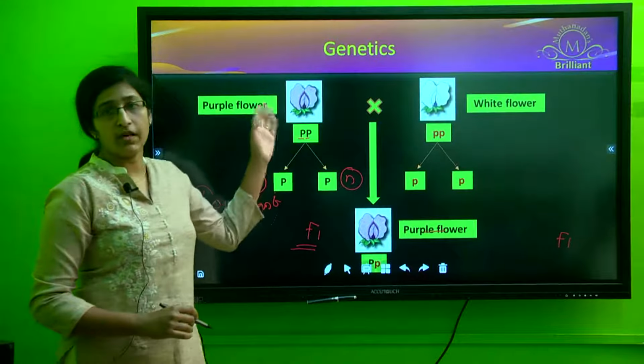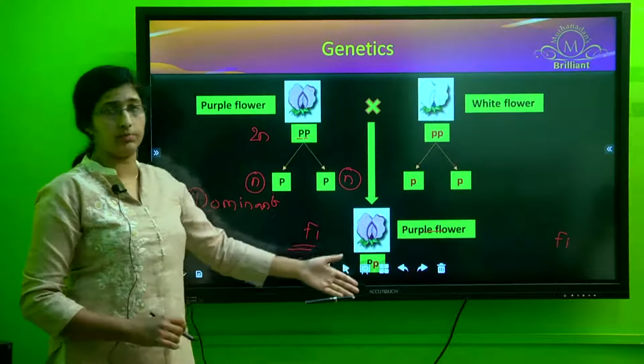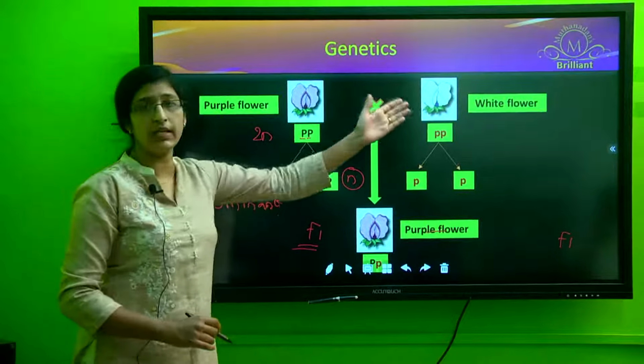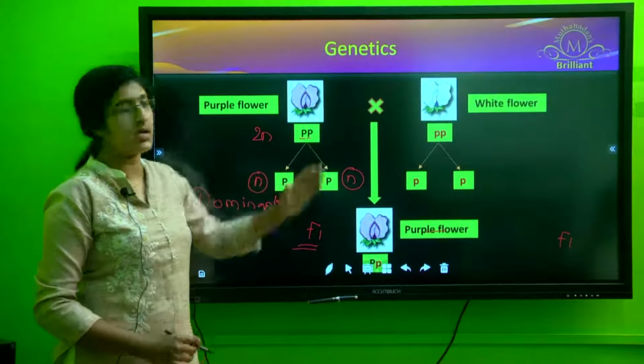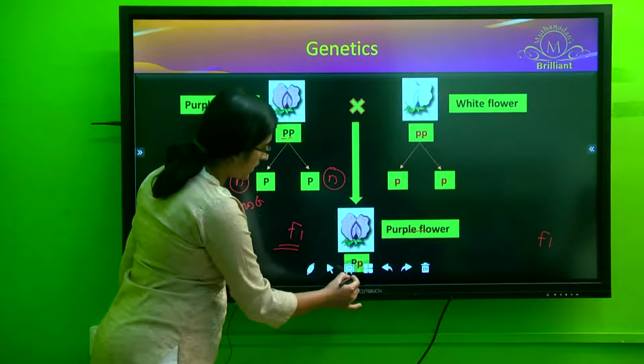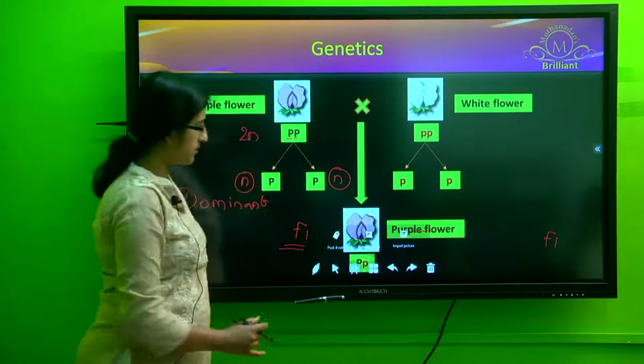Okay, so if he crossed the purple and the white, and the F1s had only the purple flower, it showed that the purple was dominant to the white characteristic. Meaning when both these alleles are present, the allele for the purple color as well as the allele for the white flower.